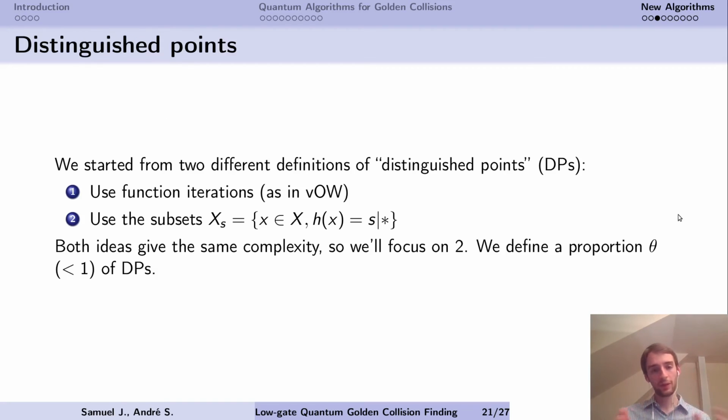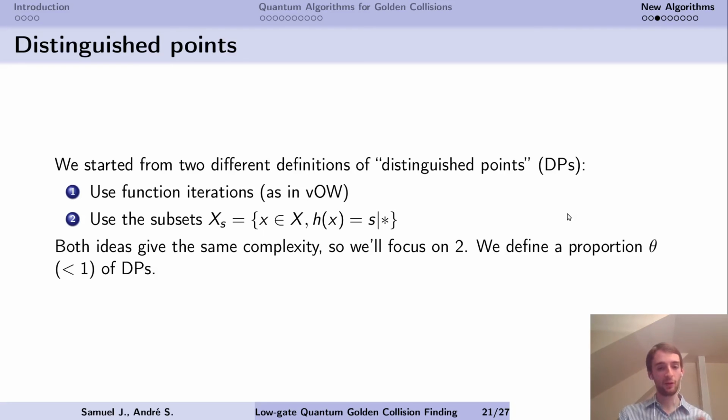So we used two different definitions of distinguished points, which are actually quite the same. The first one is using function iterations, as in van Oorschot-Wiener's algorithm. Because actually van Oorschot-Wiener can be rephrased as a classical random walk. And if you take this classical random walk and you make it quantum, you obtain a quantum walk algorithm in the MNRS framework that works pretty well. In this presentation, I'm going to focus on the second definition, which simply uses subsets of the domain on which the function h evaluates to something that has some prefix. Actually, both ideas gave us the exact same complexity, so we just need to see one here.